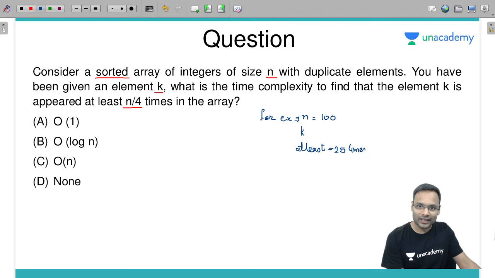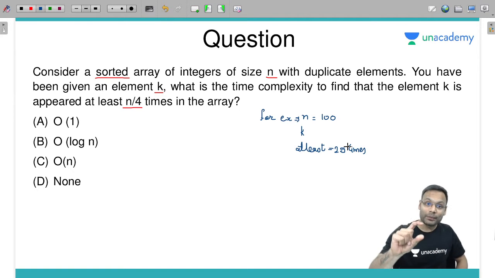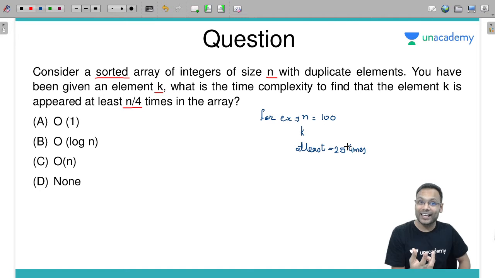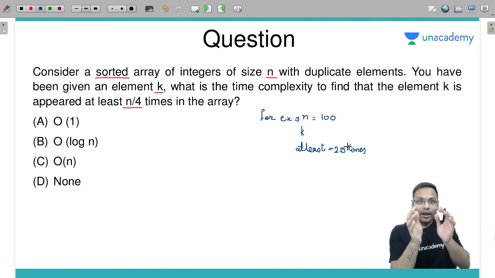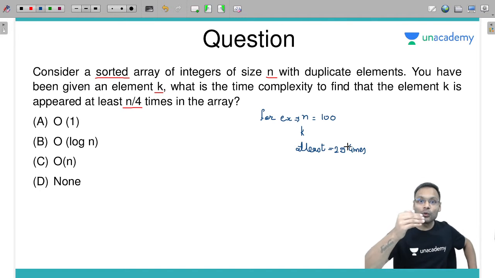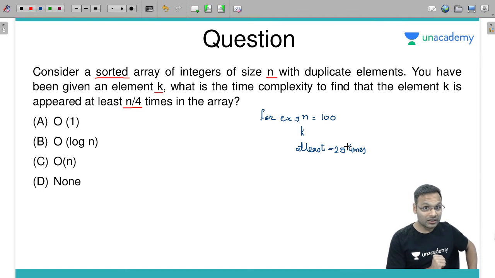How do I check it? I'll have to check whether the same element is present 25 times or not. So I'll have to check how many times the element is present in the array. If I go with this, then I will have to go for 25 checks, right?